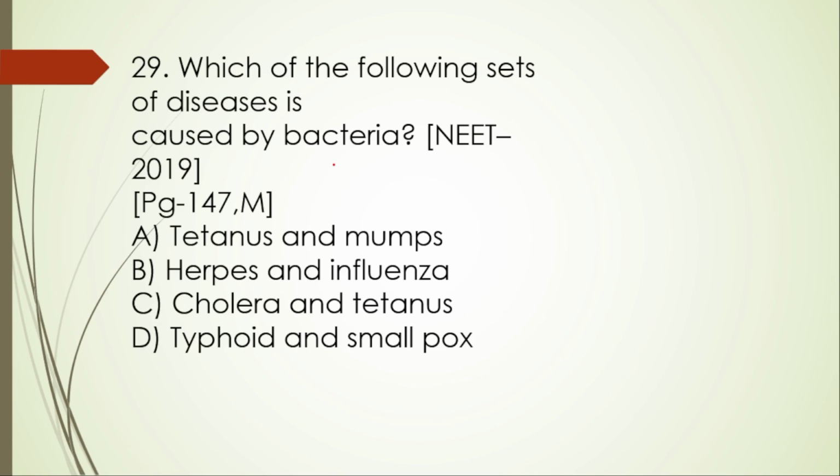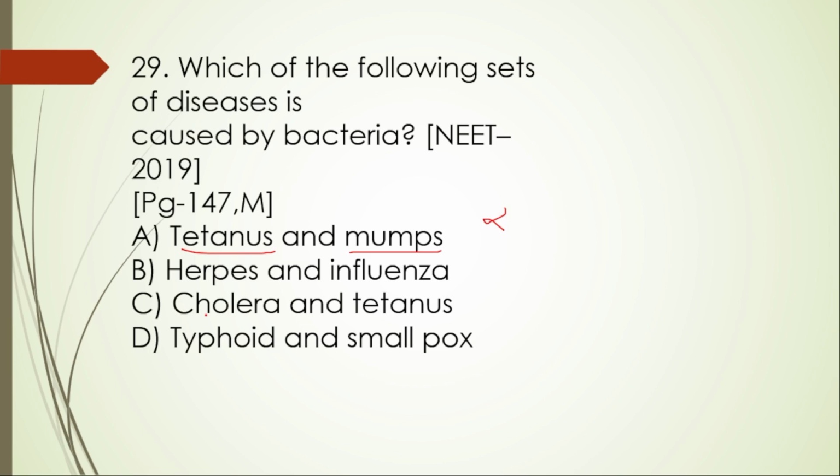Next, 29th one. Which among the following sets of diseases is caused by bacteria? Tetanus and mumps. No, because tetanus is bacterial but mumps is viral. This is caused by a virus and tetanus is by bacteria. So this one is wrong. Herpes and influenzae, they all are caused by viruses.